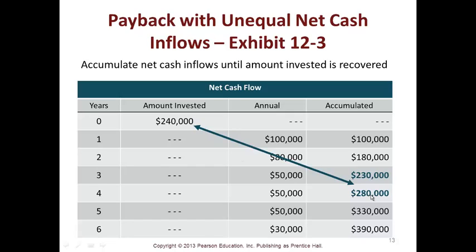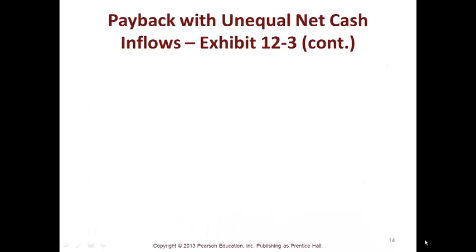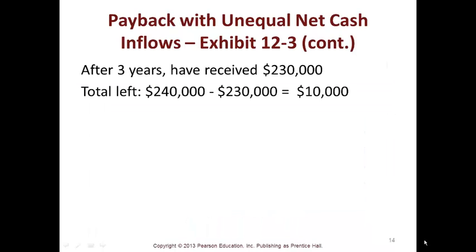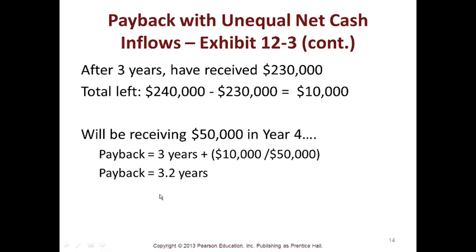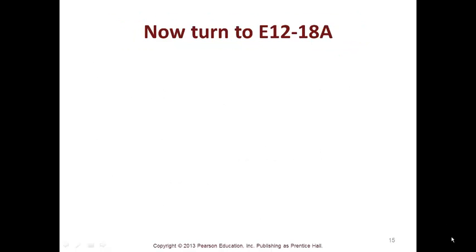So at this point, you had met your capital investment before you got to year 4. After 3 years you'd receive 230, so you had 10,000 left of the 240, so you'll be receiving 50,000 in year 4. So it kind of shows you the wording of how you got where you got. So it's a 3.2 year payback.